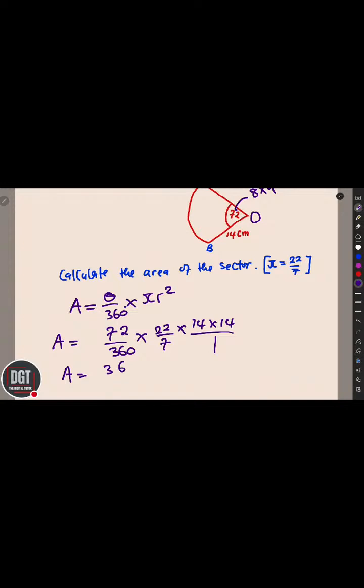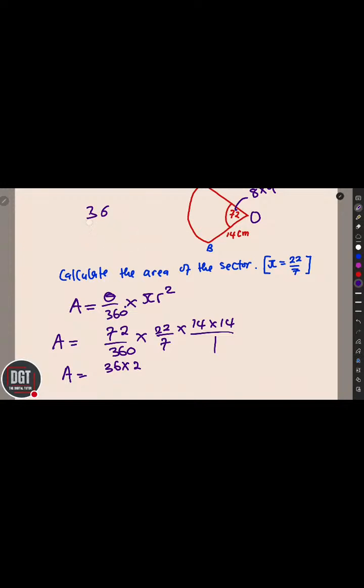I guess it should be able to give us 36. So in short, I would say this 72 is 36 times 2. Let me try to see. 36 times 2 gives us 72. Okay.